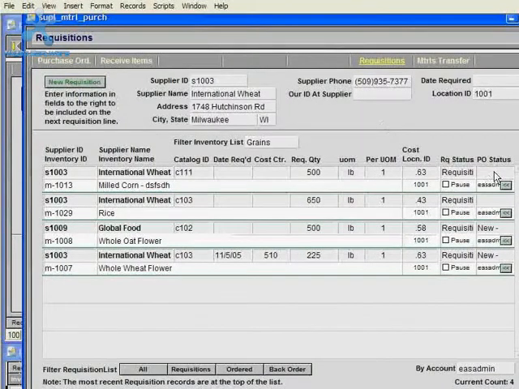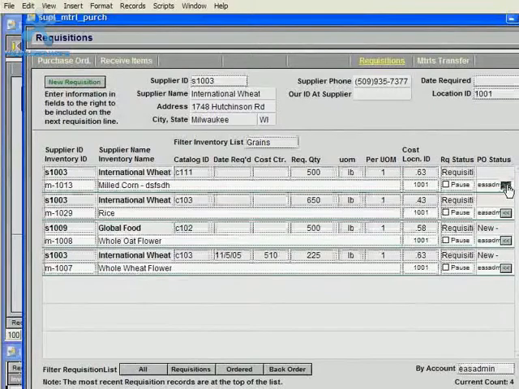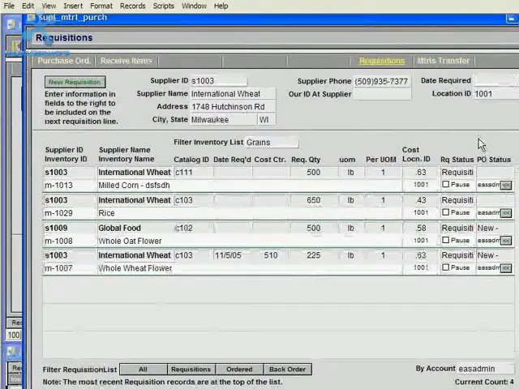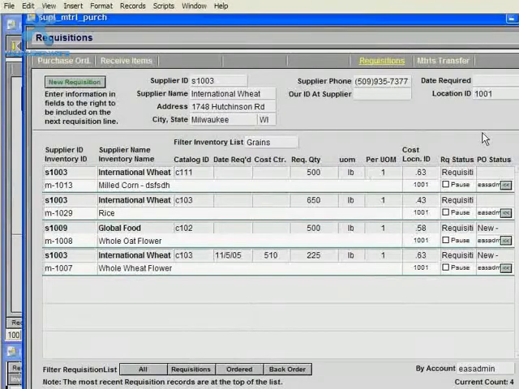And no PO status shows up for this requisition yet because no purchase order has been created. For a purchase order to be created, the purchasing person just now needs to click this button with the two arrows pointing to the left. But we'll go into more details on how to create a purchase order from these requisitions in a future training movie.